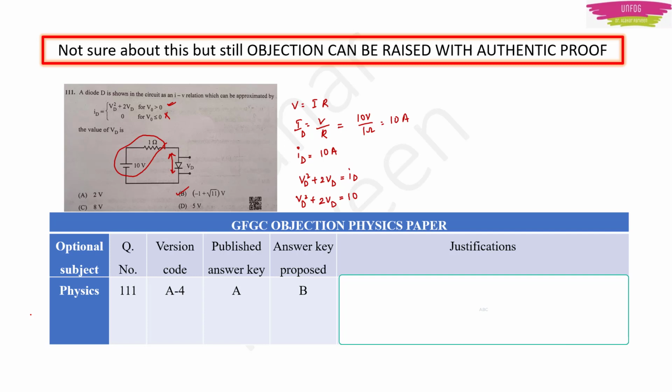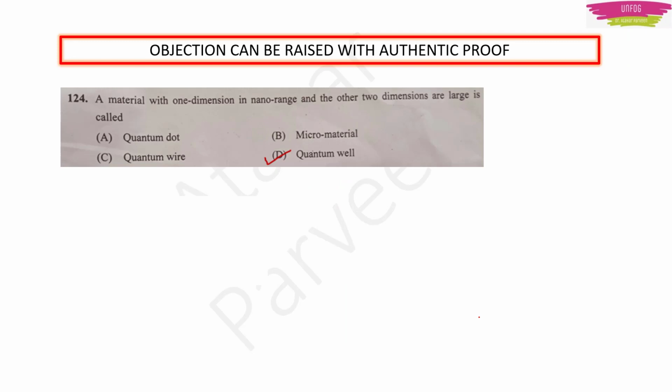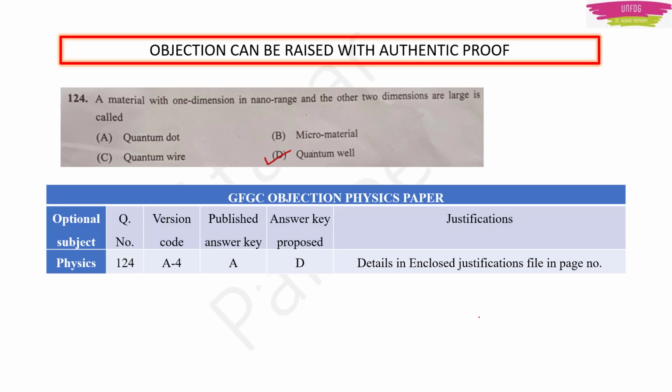Next question, question number 124. A material with one dimension in nano range and the other 2 dimensions large is called. Of course, it is a quantum well. They have published in the key that it is a quantum dot. I don't understand how a quantum dot can have 3 different dimensions. I really don't know. You will get authentic proof anywhere, even in Wikipedia, I think. So I am proposing option D. But the only thing is you need to have the authentic proof.